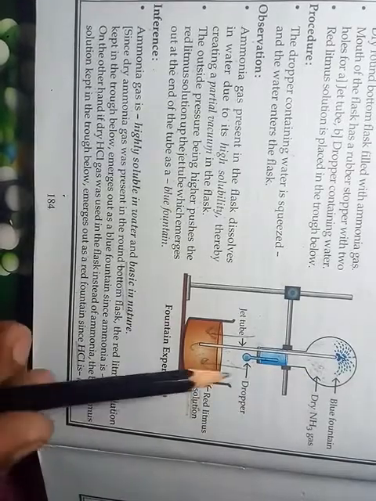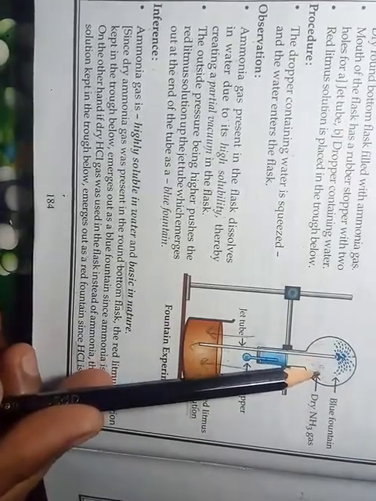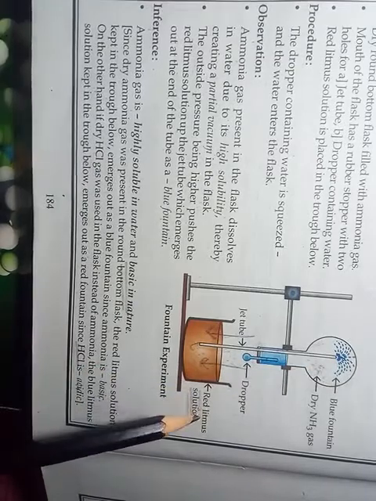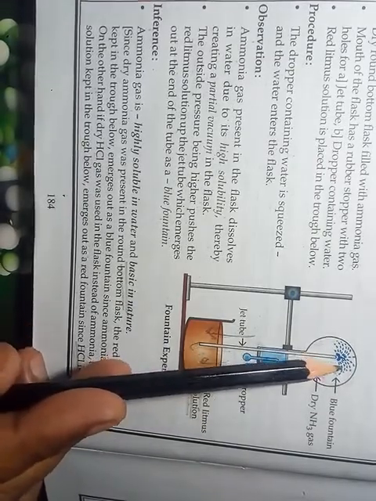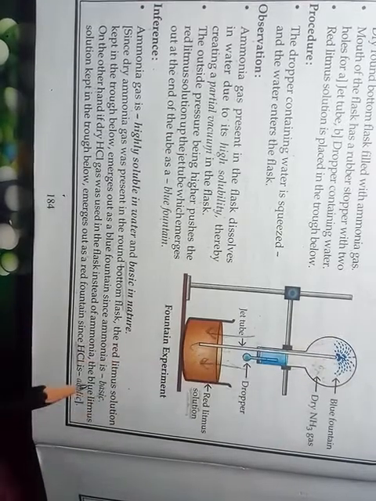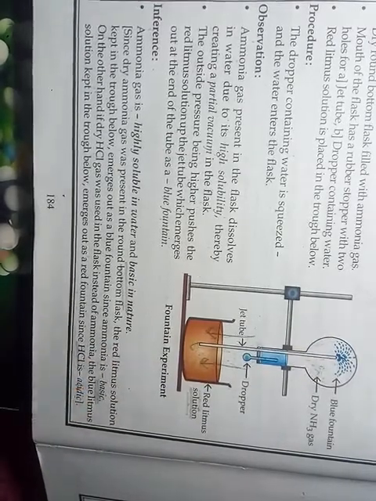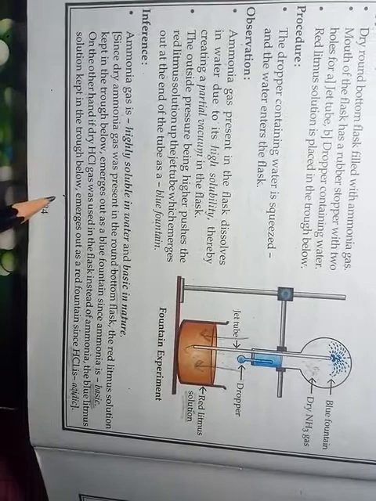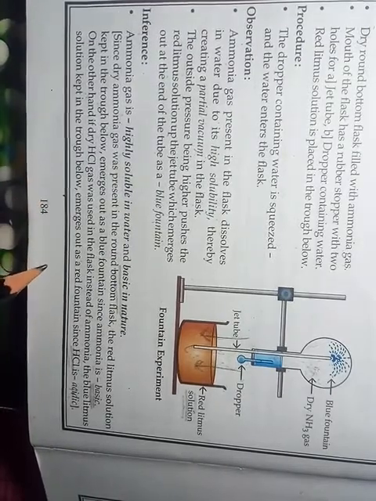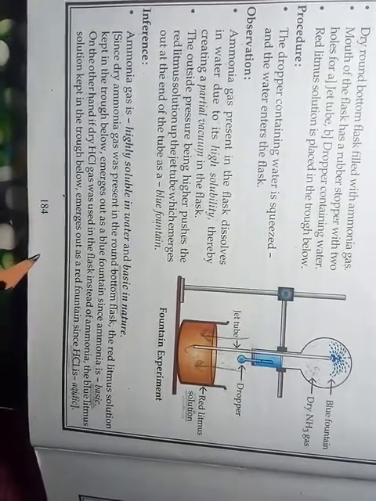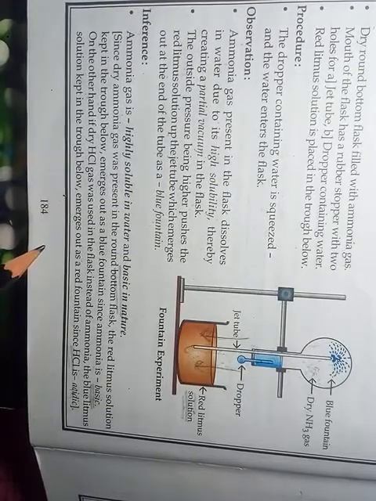But in the presence of ammonia inside the flask, red litmus solution emerges out in the form of a blue fountain because ammonia gas is basic in nature. So this is the difference between ammonia and HCl gas. Ammonia is a basic natured gas, whereas HCl is an acidic natured gas.